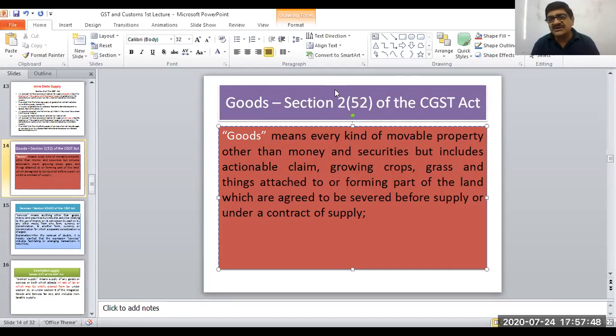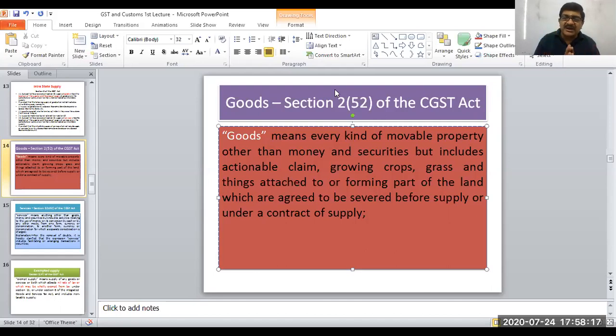Another concept that you asked about is casual taxable person. Registration under GST is state-wise. So in every state, separate registration is required. If a person is registered in one state and he is making supplies in another state and he doesn't have a place of business there, then he is required to have a temporary registration in that state as a casual taxable person. So this becomes relevant in exhibitions.